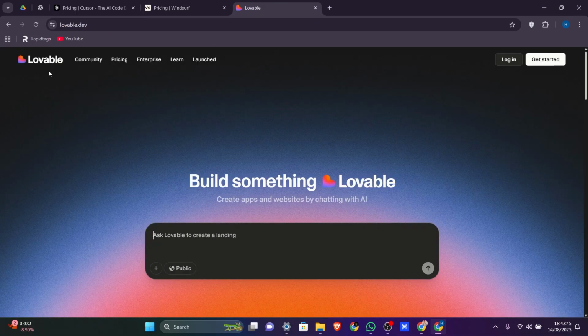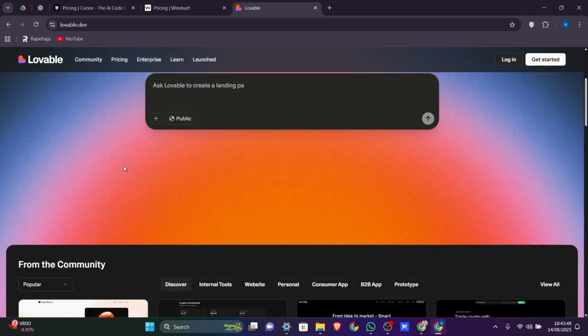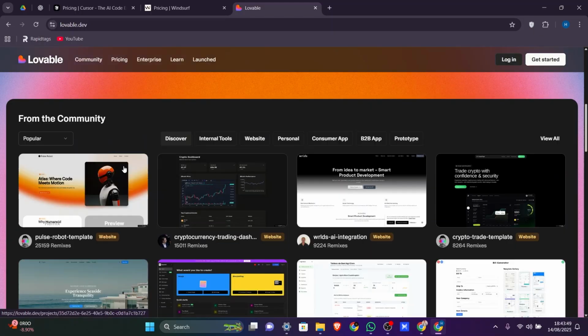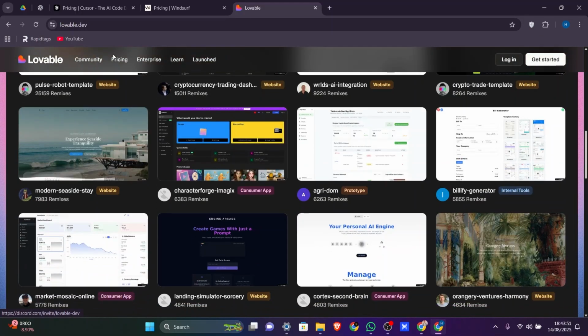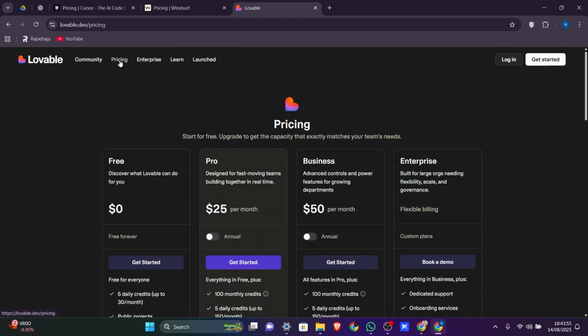Lovable takes a more rapid prototyping approach. Instead of just enhancing the coding process, it aims to build entire applications from high-level descriptions. You can tell it the type of app you want, and it will generate much of the structure, backend, and even a working UI. It's particularly appealing for startups, solo entrepreneurs, or product managers who need to turn an idea into a working demo or MVP in the shortest possible time.